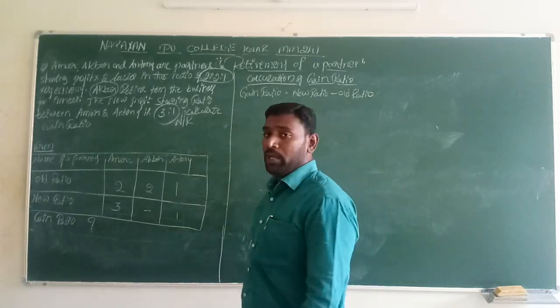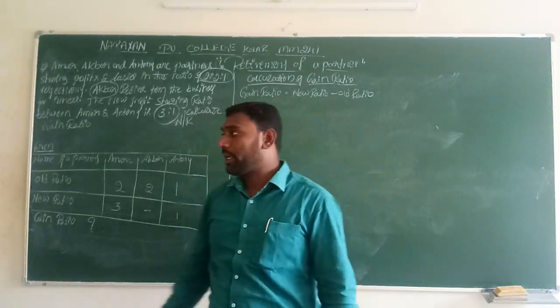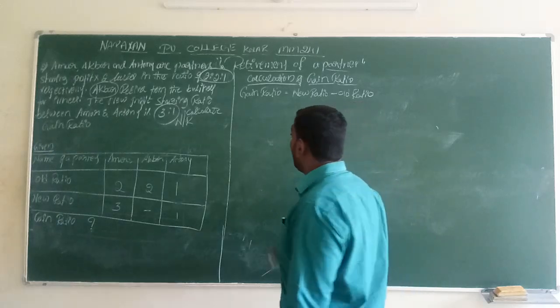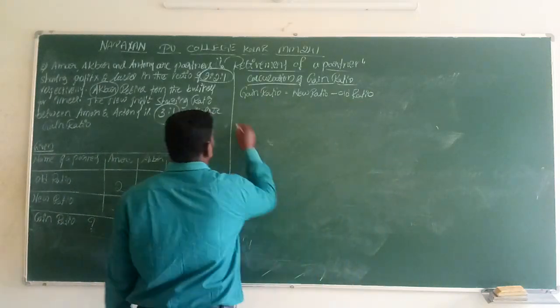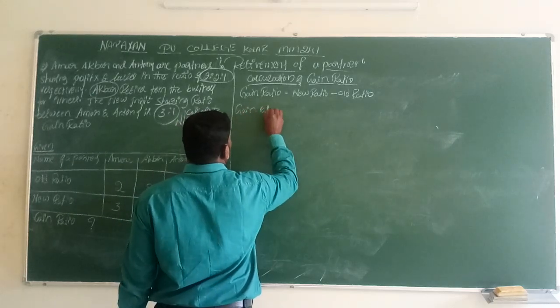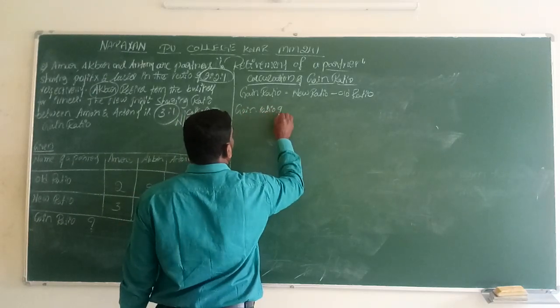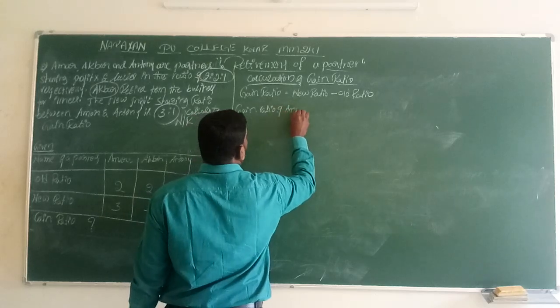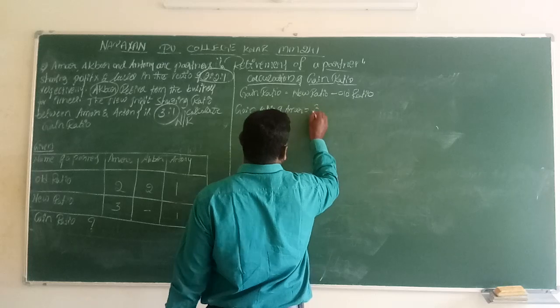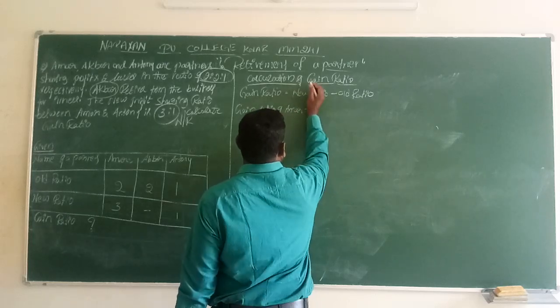This is the formula. With the help of this, we have to calculate the gain ratio. So how do we calculate it? Whose ratio are we going to calculate? Gain ratio of Amar is equal to new ratio, that is 3 divided by 4.